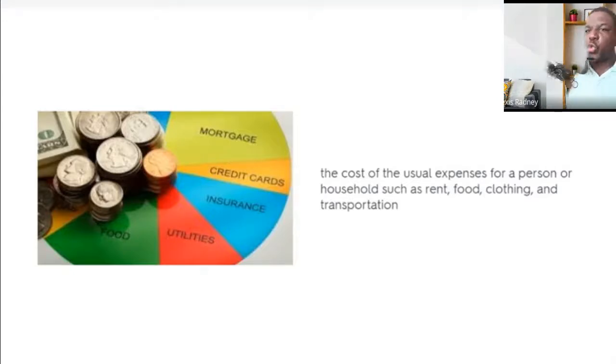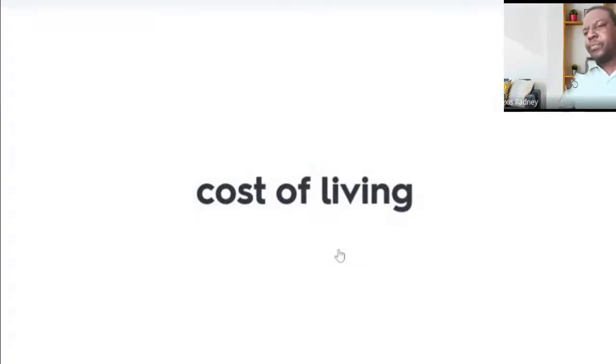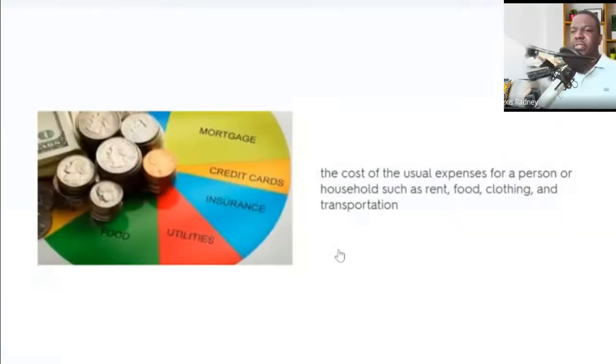The cost of the usual expenses for a person or household, such as rent, food, clothing, and transportation. Klenia, could you tell me what that is? Remember, guys? Cost of living. Repeat, guys. Cost of living. That is the cost of living.